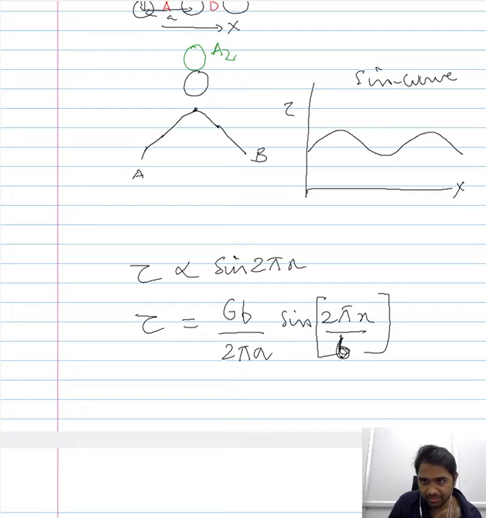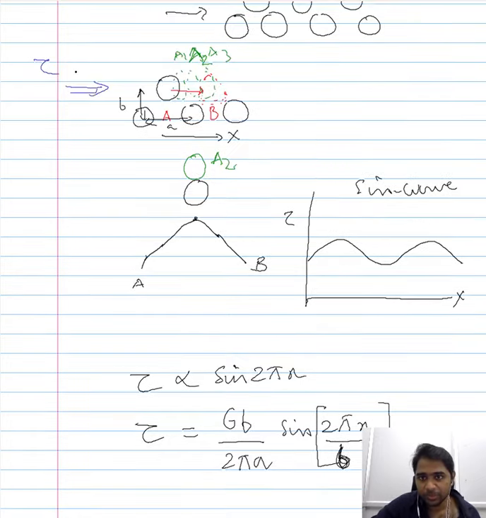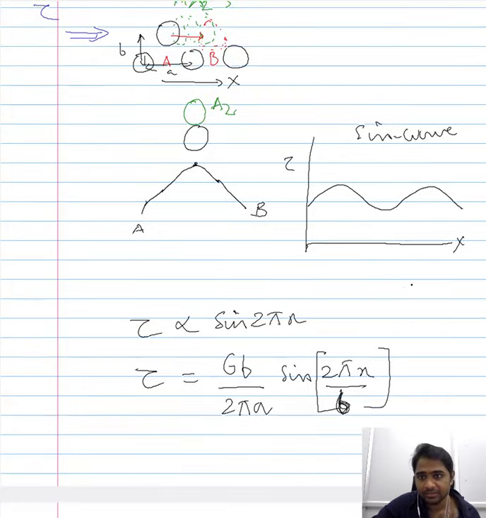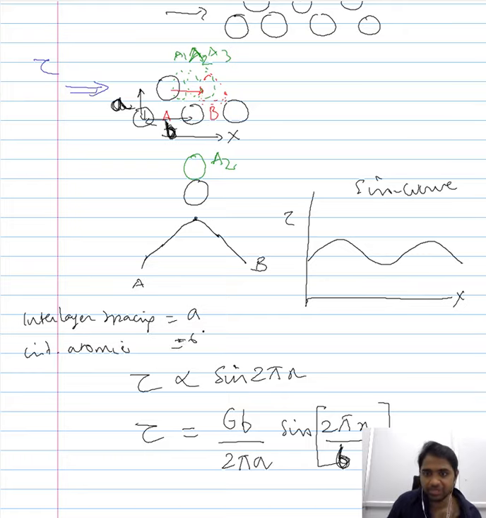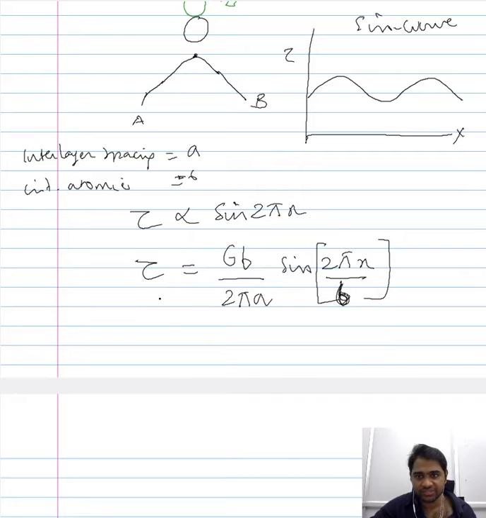So this is B, and this B is nothing but the distance between the two layers of atoms, or rather, for our convenience, we will refer to the distance between the two layers of atoms as A and the distance between the two atoms as B. So interlayer spacing is A and interatomic spacing is B, and when you designate the interlayer and interatomic spacing as A and B respectively, then the expression for the stress required to bring about the plastic deformation is expressed in this manner.